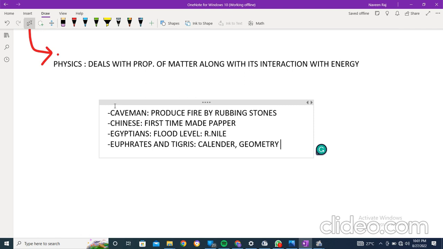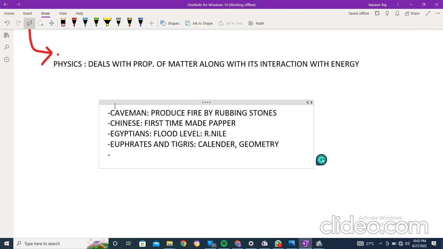They had a month system and a day system. Maybe that would be something different. Maybe their calendar would be such that we have one day and they would have 2 days. It can be anything, but the concept is derived from that old time. And the same goes for chemistry, right? Geometry, they were also using shapes, and they just started understanding shapes. So that was also as old, and that comes under physics as well.